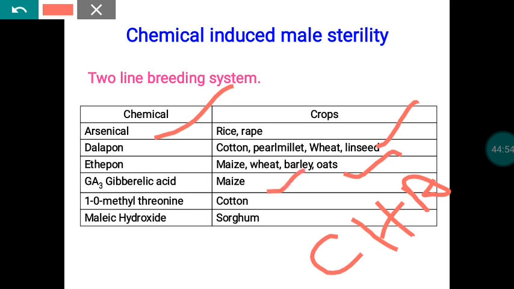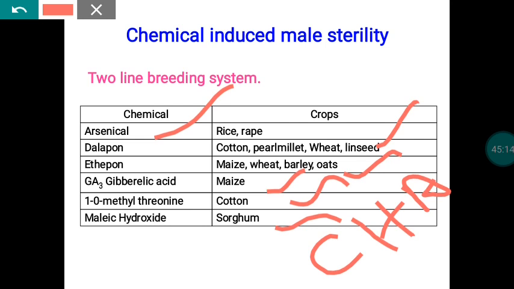And GA3 is also used as a chemical hybridizing agent. If you apply GA3 on maize, it automatically becomes male sterile. Then 1,4-methyl 309 is used for cotton and malic hydrazide on sorghum. So by applying chemicals also, we can induce male sterility. So that is the thing.